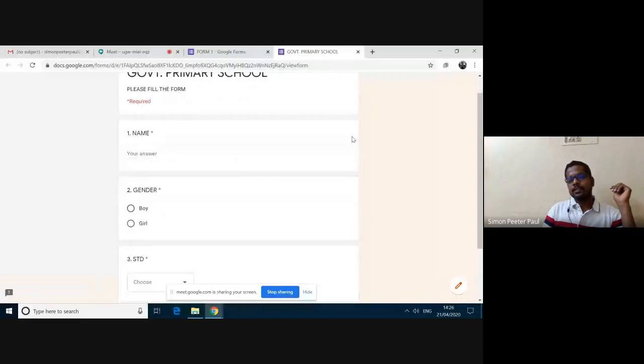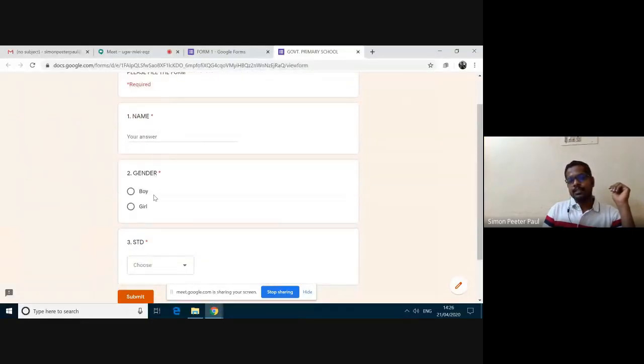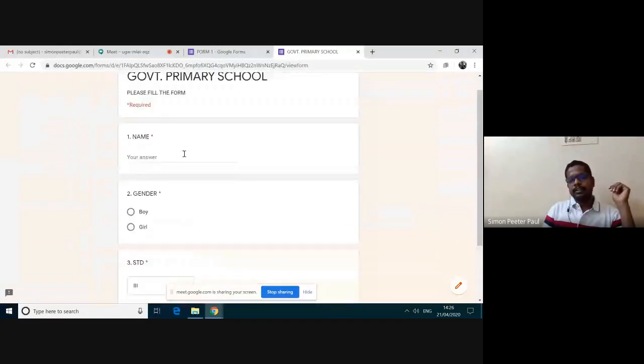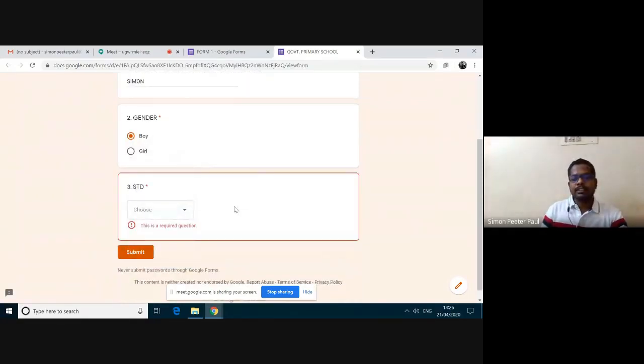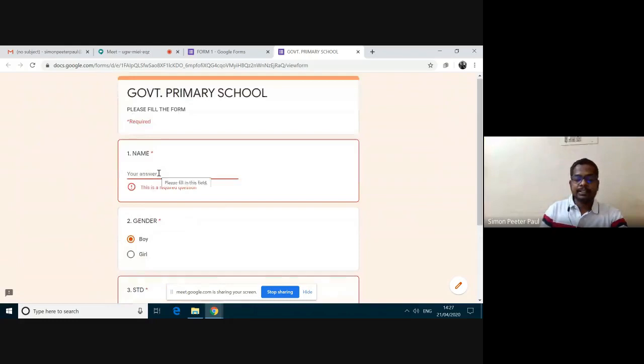Like this, the students will get the government primary school form. Fill in the form: name, gender, and then they can select the class from this drop down. So all the items are necessary. Suppose I'm typing my name and selecting gender, but I'm not selecting this, and I try to submit. This is a required question, so I can't submit without entering the details here.